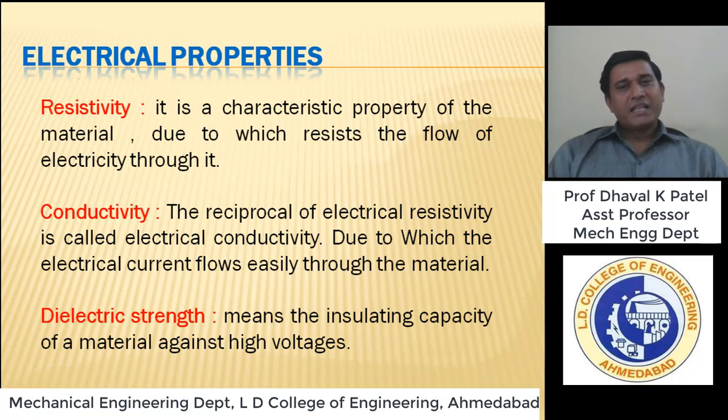The reciprocal of electrical resistivity is called the electrical conductivity, and due to it that material will allow electrical current to flow easily. And next is dielectric strength. Dielectric strength means the insulating capacity of a material against high voltage.